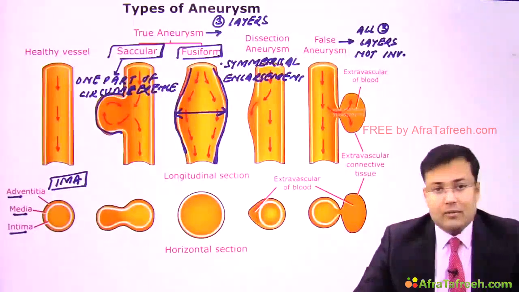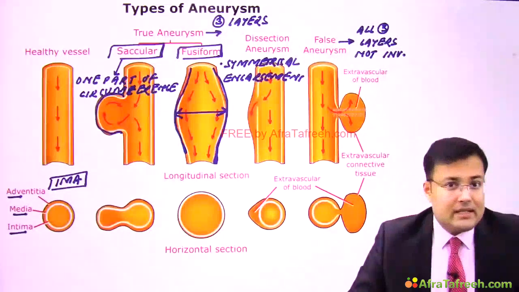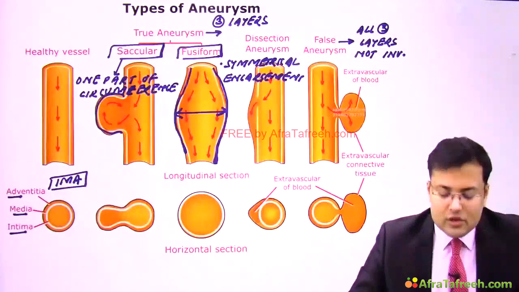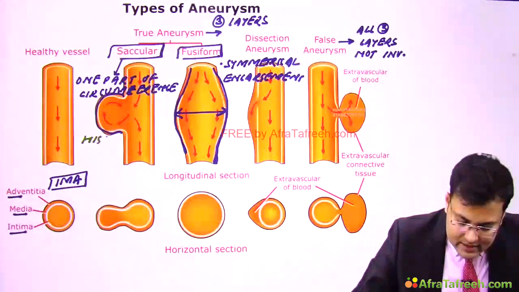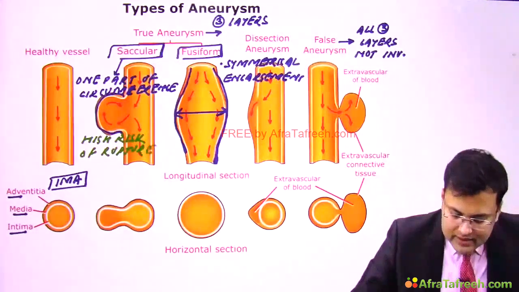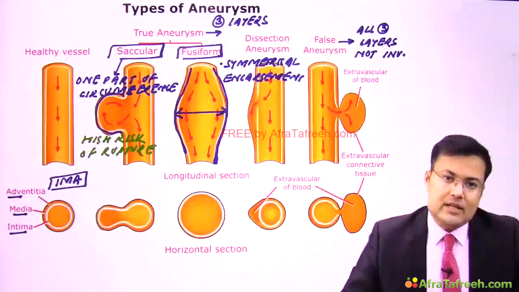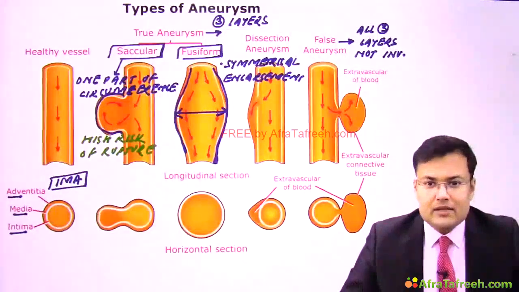What is the other problem with saccular aneurysm? In saccular aneurysm, there is high risk of rupture irrespective of width or diameter. So the problem with saccular aneurysm is that there is high risk of rupture. Clear? So these are the types of true aneurysm: fusiform, in which there is symmetrical enlargement; saccular, in which there is involvement of only one part of the circumference.